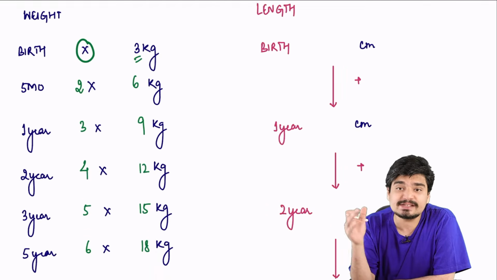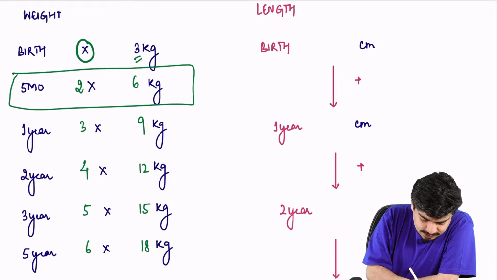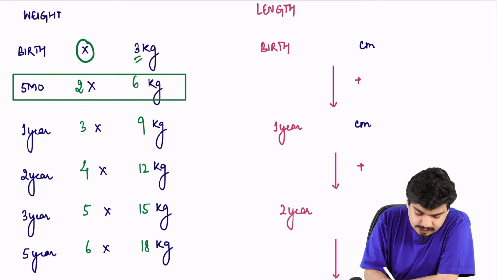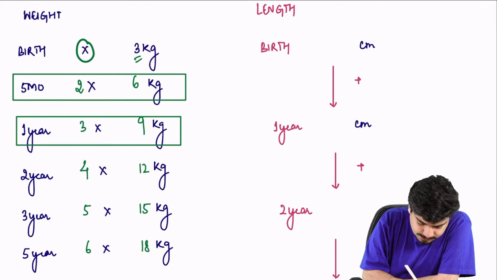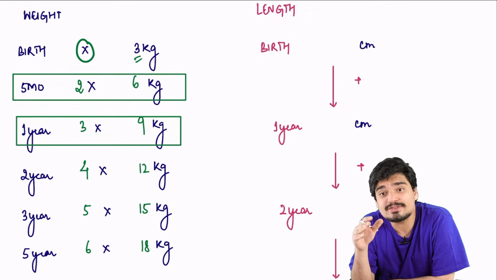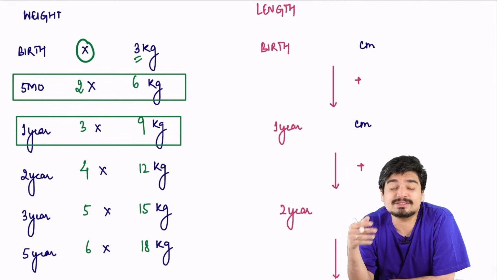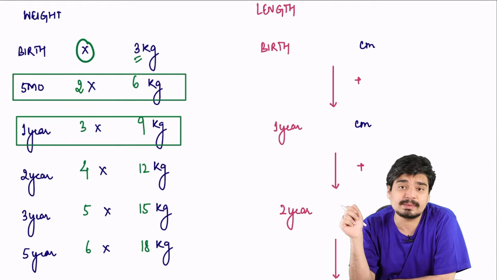So at birth, baby is 3 kgs. By 5 months of age, the weight of the baby doubles. This is very important, very frequently tested. By 1 year of age, the weight of the baby triples. Let's say originally the baby was 2.5 kg. By 5 months, he will become 2.5 into 2, that is 5 kg. By 1 year of age, it will become 2.5 into 3, that is 7.5 kg. So that's how the normal weight of the baby progresses.